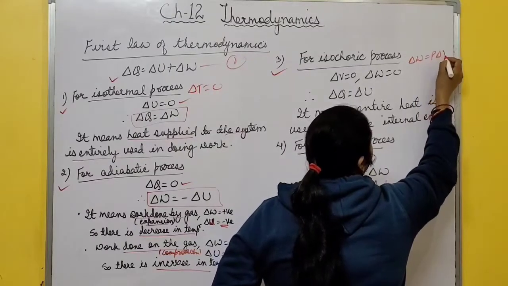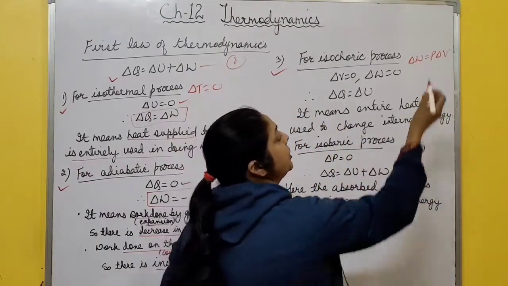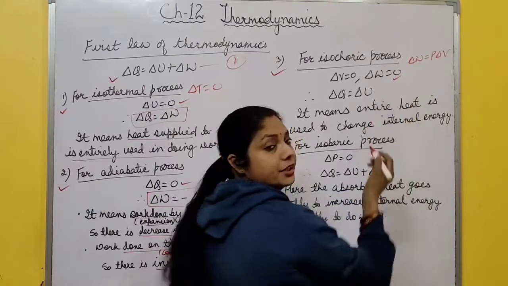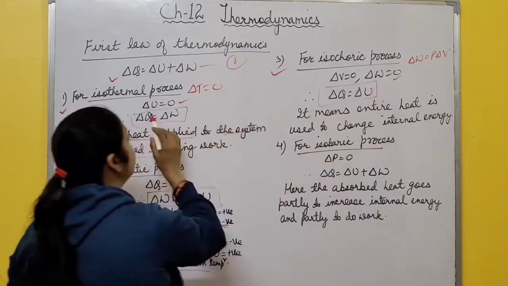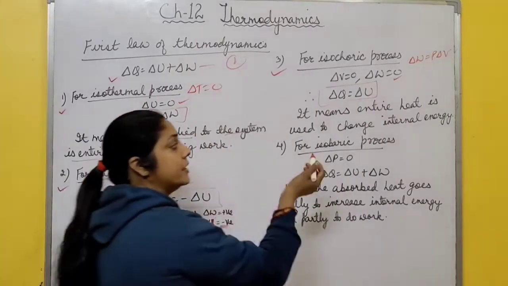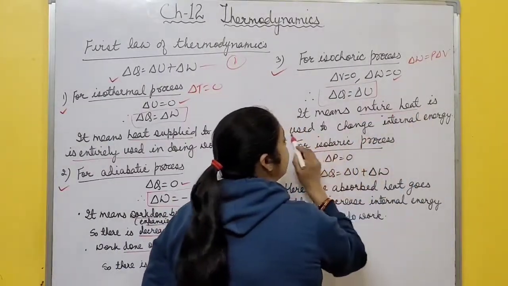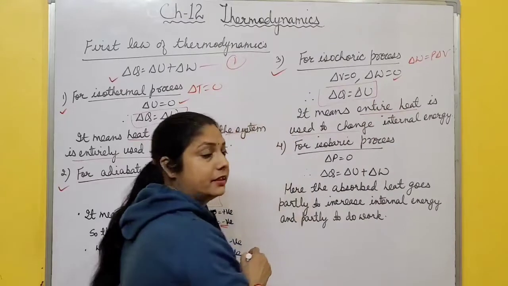P delta V, work done. If there is no change in volume, there is no work done, change in work done is also 0, then first law of thermodynamics becomes delta Q equal to delta U. What does it mean? It means entire heat is used to change internal energy, right?